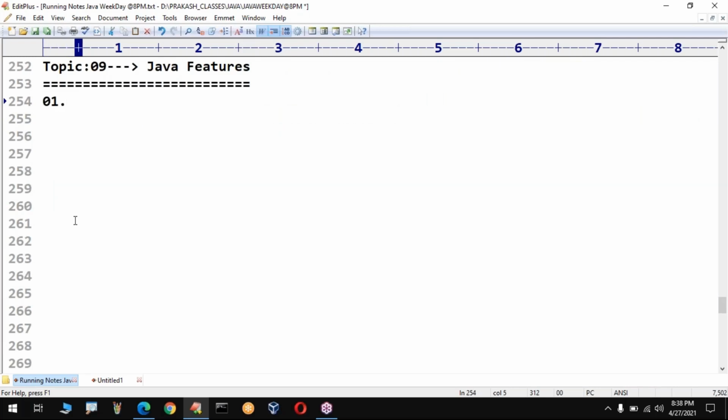Then in further classes, one by one we will go through them in depth. The first one is that Java is very simple. Don't worry, we will discuss in detail. It provides object oriented principles. I hope somewhere you heard about this name called OOPS. That is the benefit of Java. In this complete Java course we are going to concentrate on OOPS. Then, sir, platform independent.